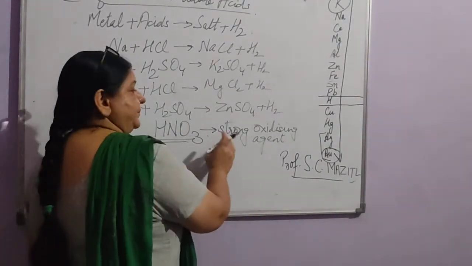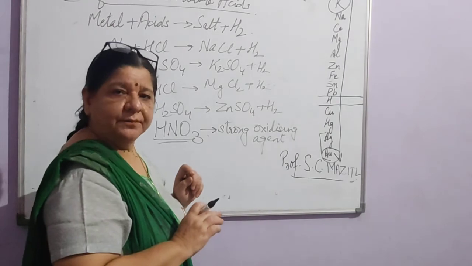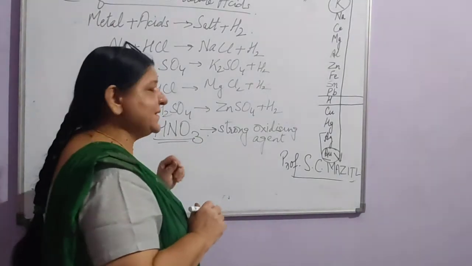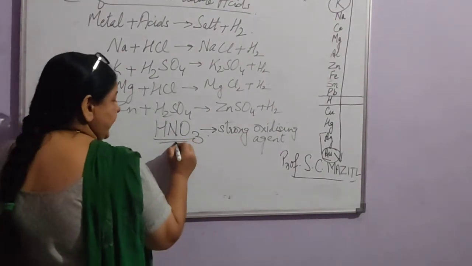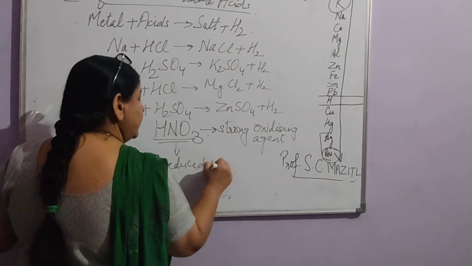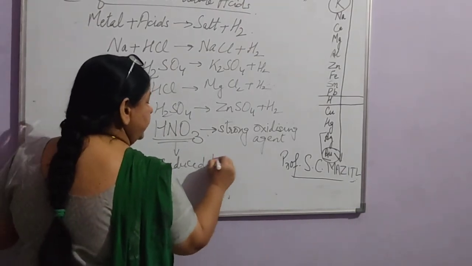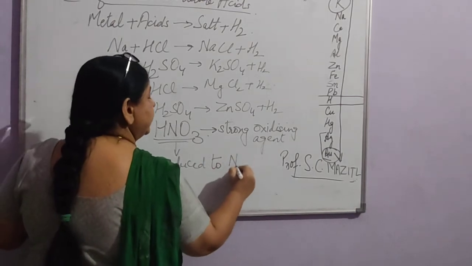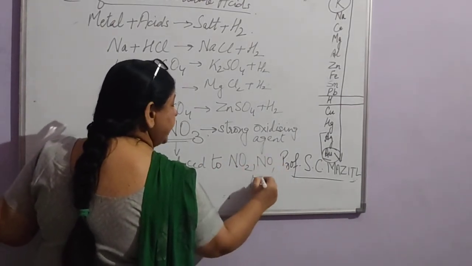So it will immediately form water. That is why hydrogen gas will not be liberated, and the acid itself will get reduced to any of its nitrogen oxides, either NO2 or NO or N2O.